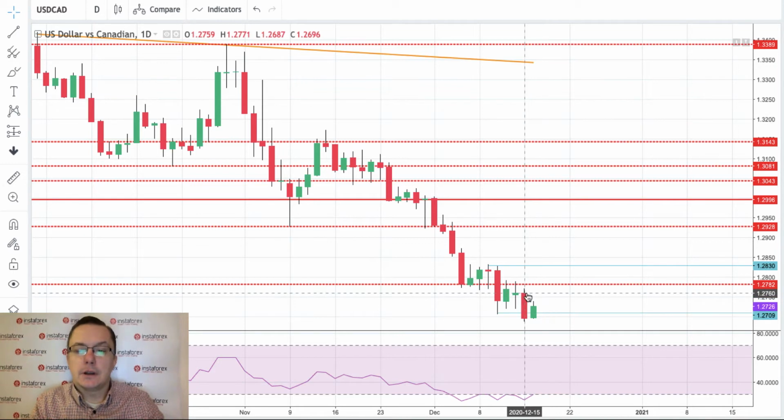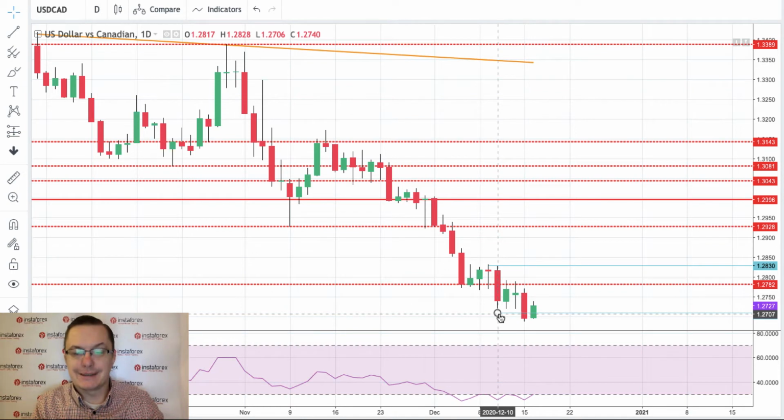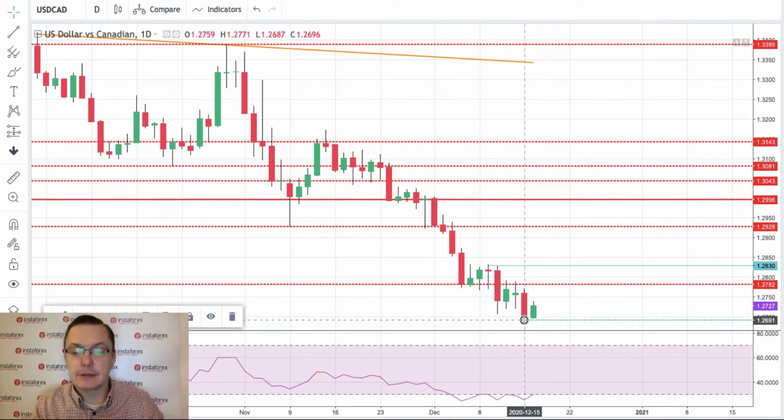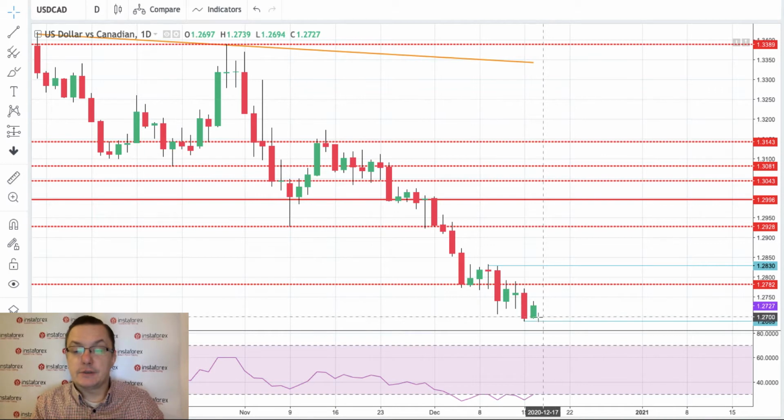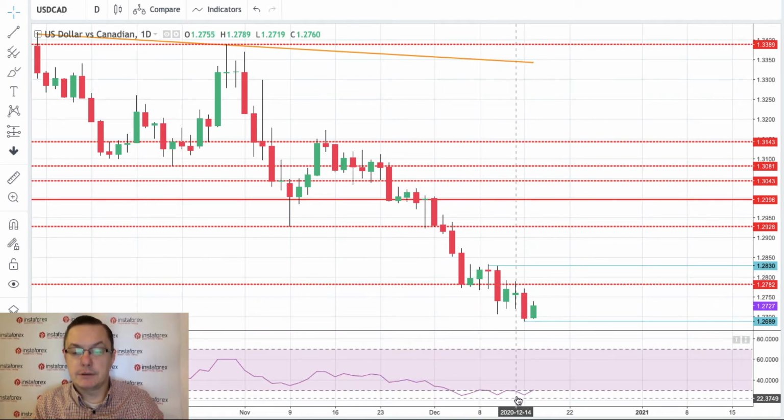yesterday we got another lower low. This low was made at the level of 1.2687, so we broke below this 1.27 technical support. So right now we are just moving our blue line towards the low of yesterday, and of course the question is whether there will be some kind of a bounce in this market. As you can see, we are diverging pretty much from the price. As you can see, momentum is right now on the bottom and even below the bottom. It's somewhere around the level of 30.